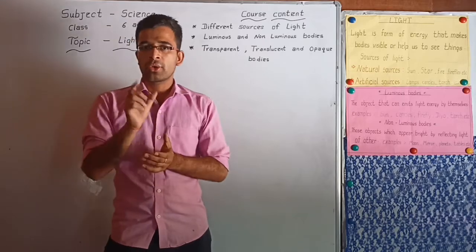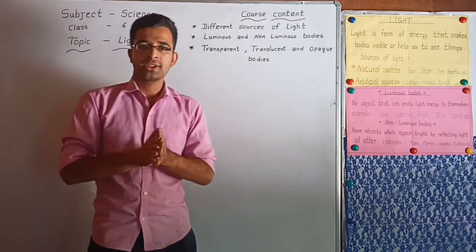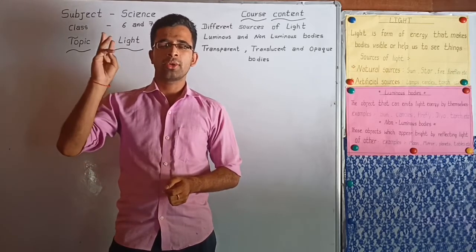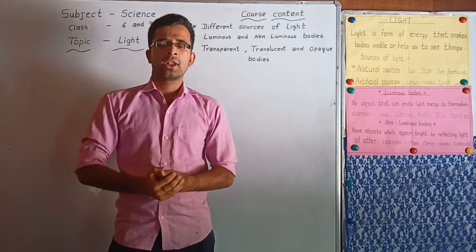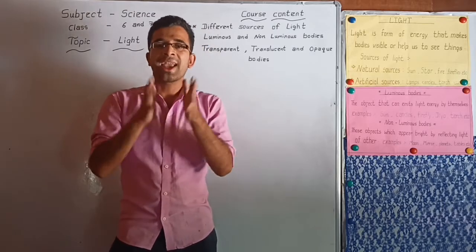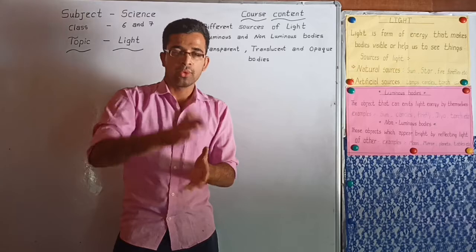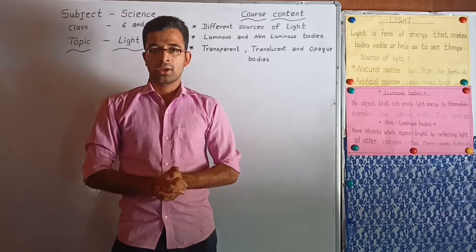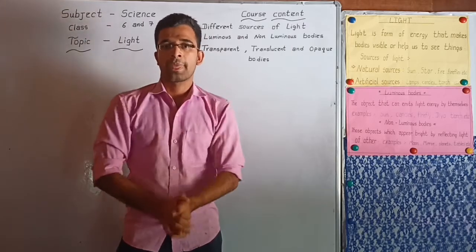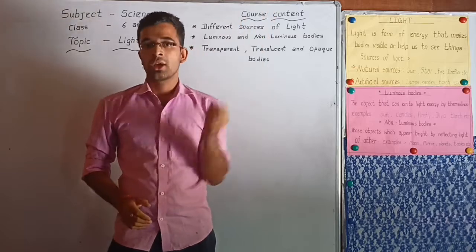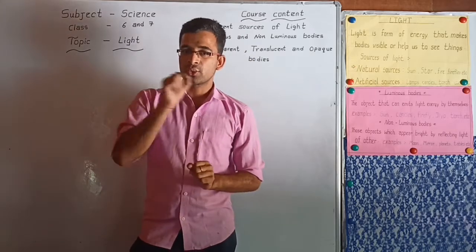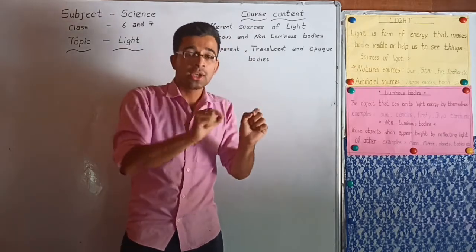Now students, we are going to do one experiment. Okay students, please close your eyes for 5 seconds. Okay, 1, 2, 3, 4, 5. Okay students, now open your eyes. When you closed your eyes, did you see anything in your surroundings? No, because there is no light. And when you open your eyes, you can see all the things around you, because the light coming from a source reaches your eyes, so you are able to see the things. That's why light helps us to see things.